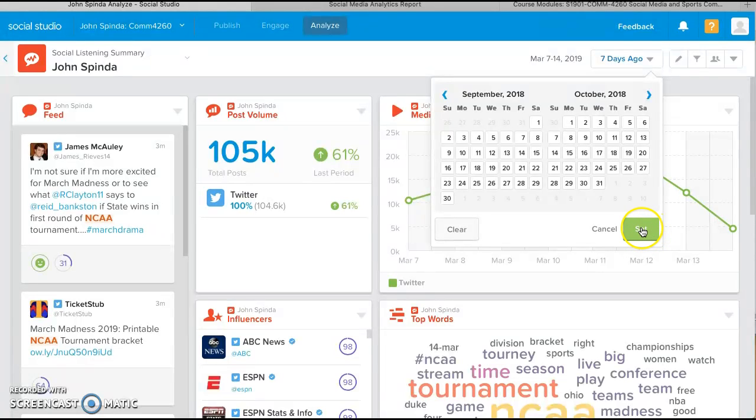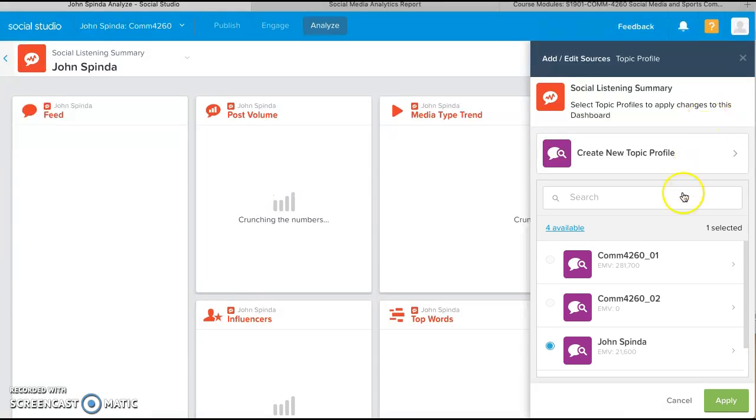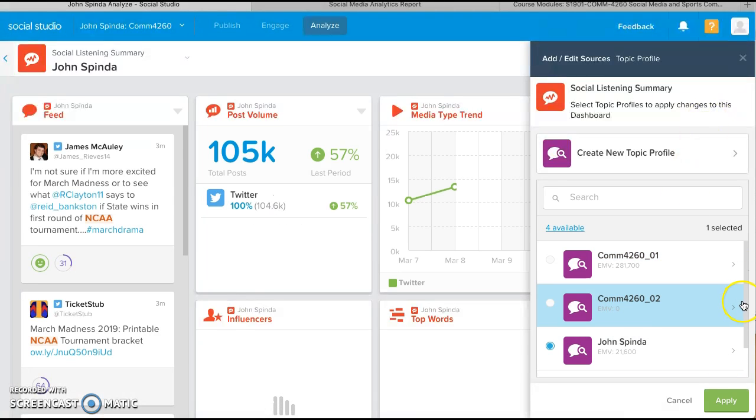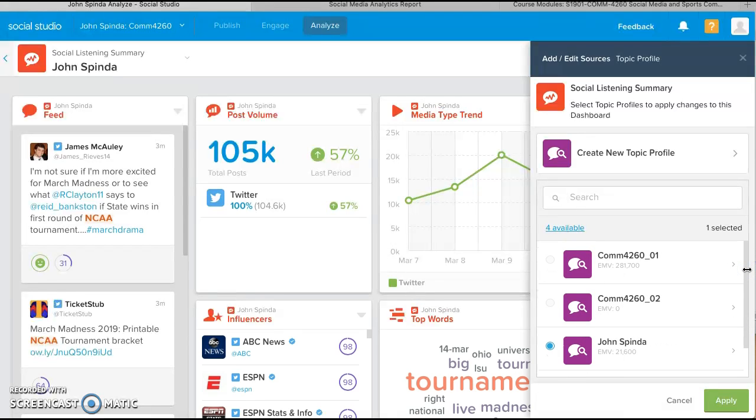So the point of this video is that when you look at your group, you'll probably have at least two or three different topic profiles. Some of you might have condensed it into one, which is fine, but if you go in and check on the other ones, you might be able to do your search on something that goes more than 30 days.